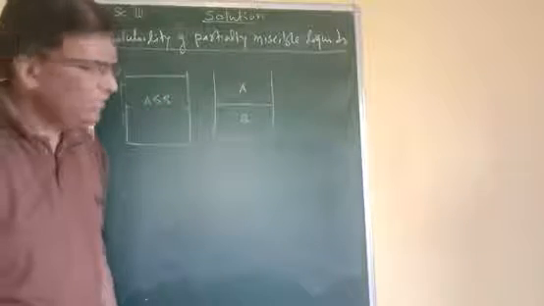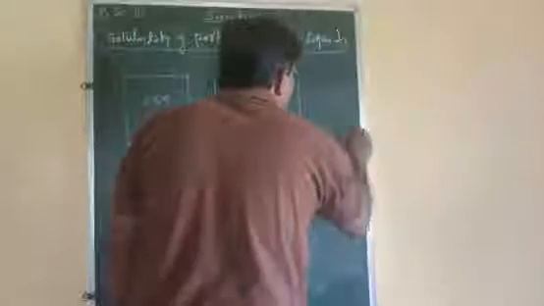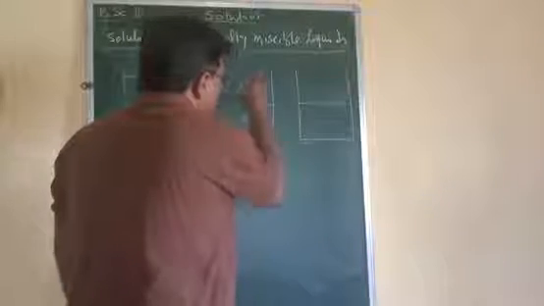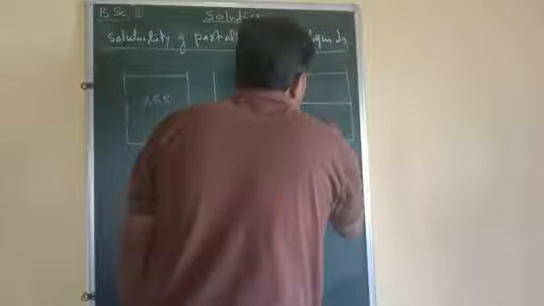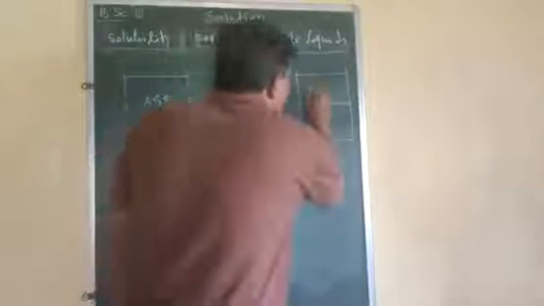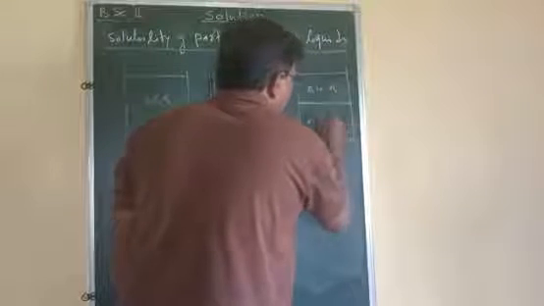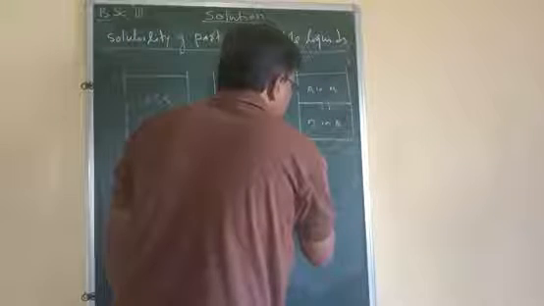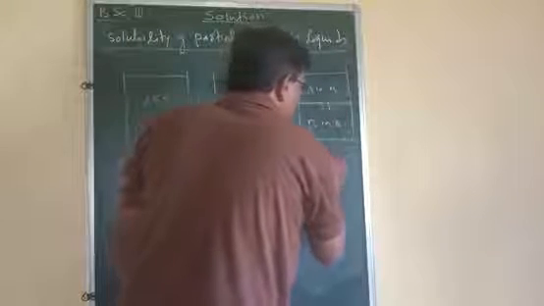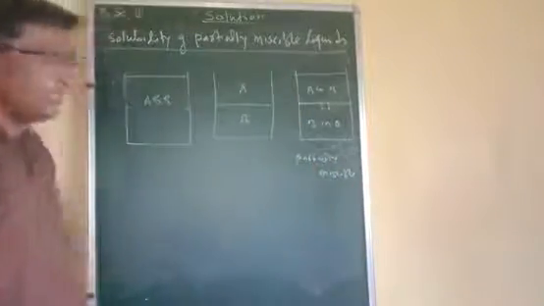If liquid A passes into B and B into A, that means two saturated solutions are formed, one of A in B and another of B in A, then this system is called a partially miscible system.